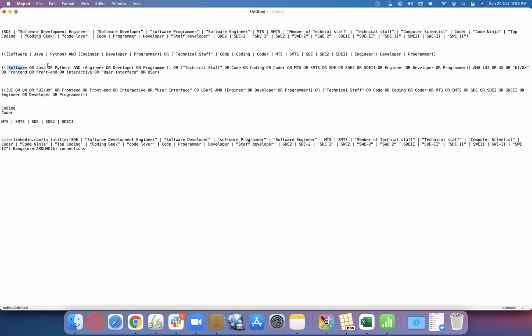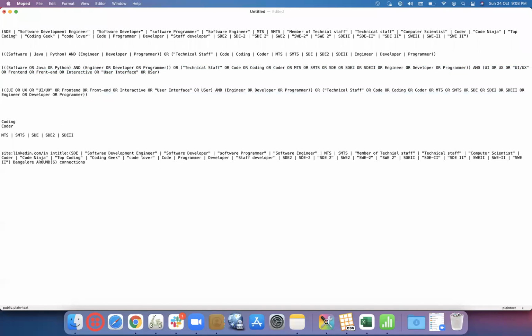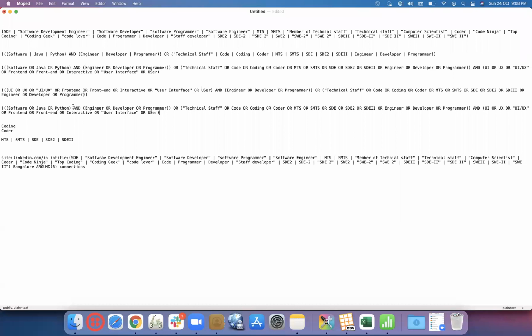So that's the reason on a more generic term, we have used this software, maybe Java or Python we prefer to remove. We can keep only software also, but wherein, let's say third case, we can take the same thing. So instead of Java, we just keep software. So we would not even need the second bracket, like this we closed here, we would not even need it.